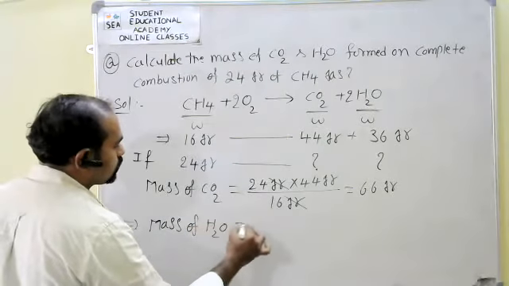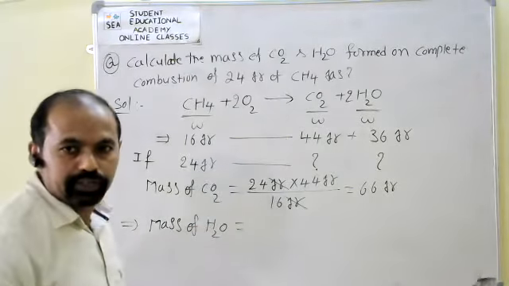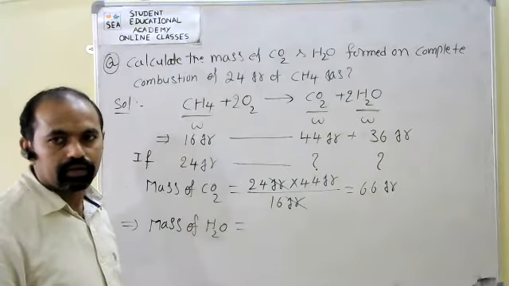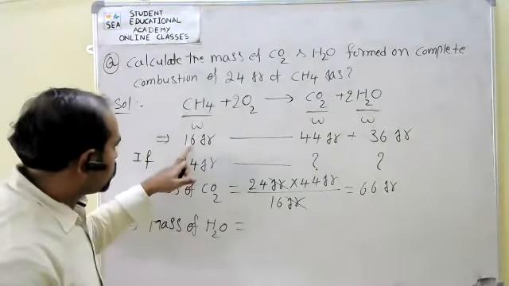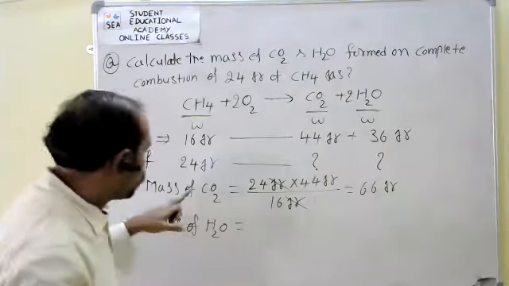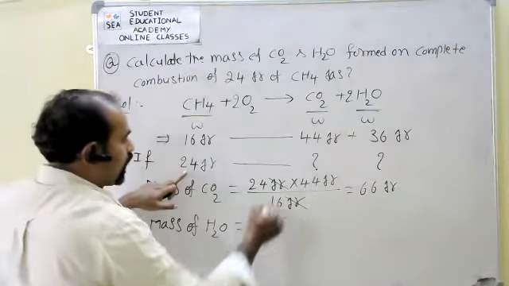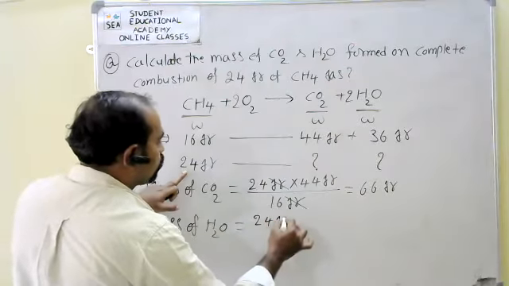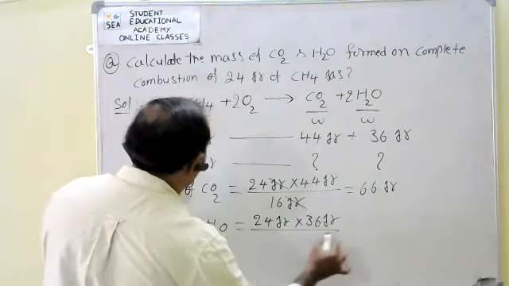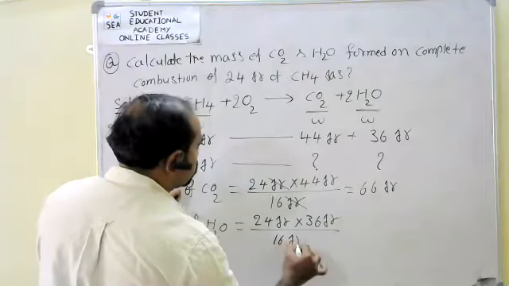So what is the mass of H2O? For 16 grams, 36 grams is formed. What about 24 grams? Okay, cross multiplication: 24 grams into 36 grams upon 16 grams.